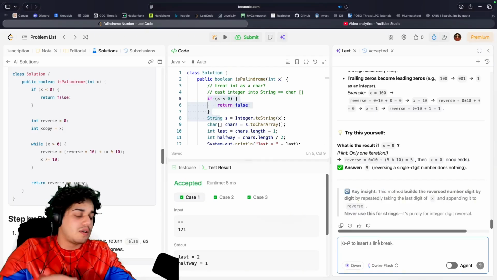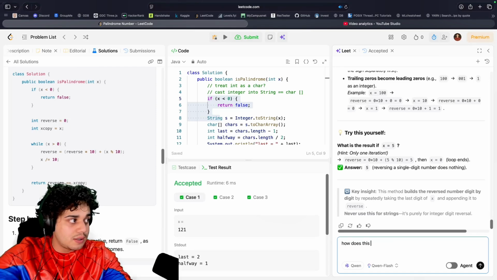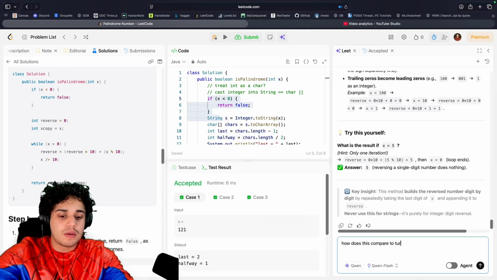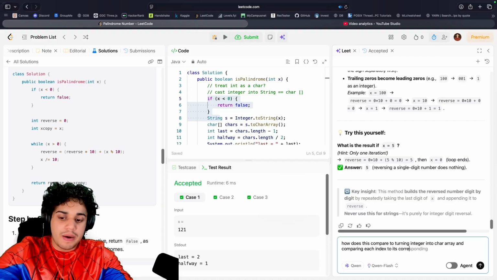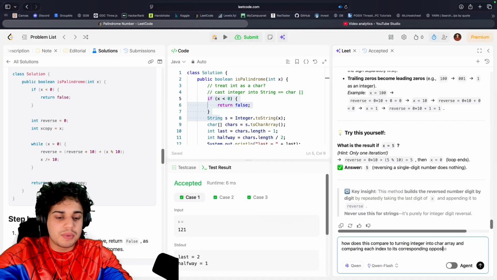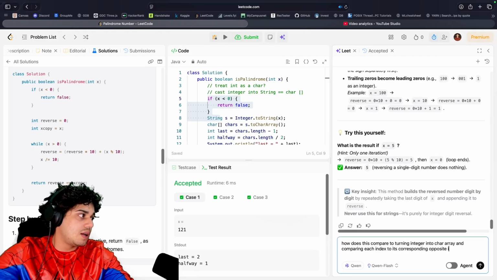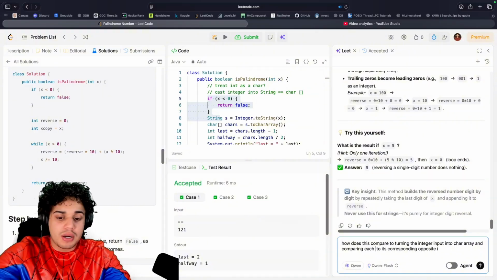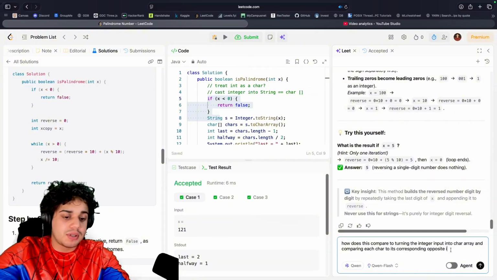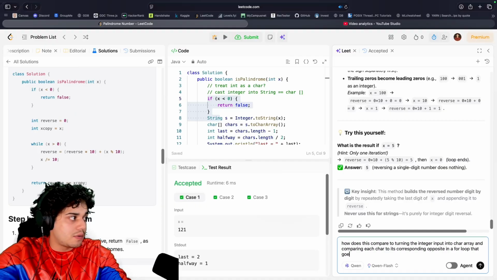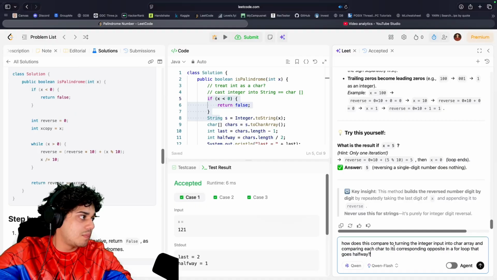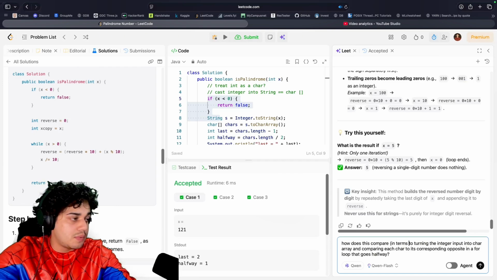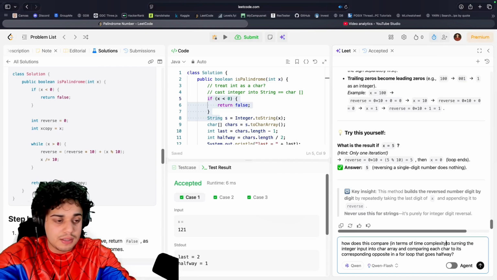So I'm gonna ask, how does this compare to turning the integer into a char array and comparing each char to its corresponding opposite, with a for loop that goes halfway in terms of time complexity?